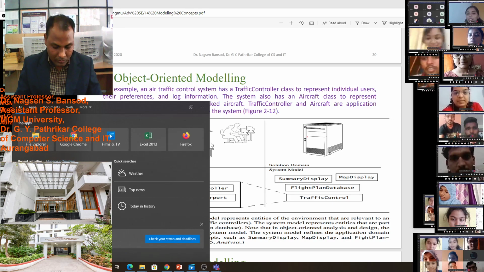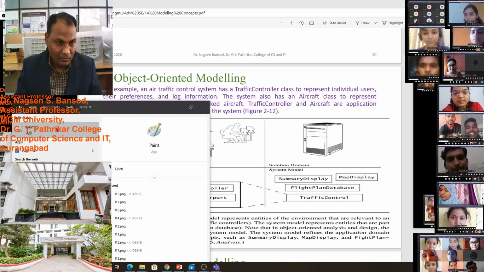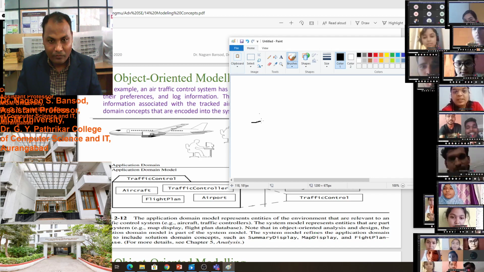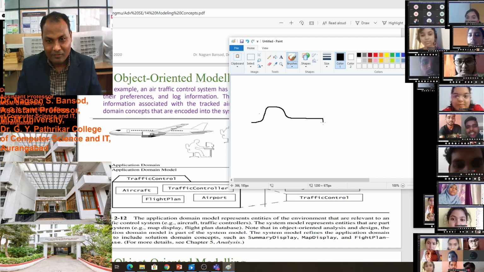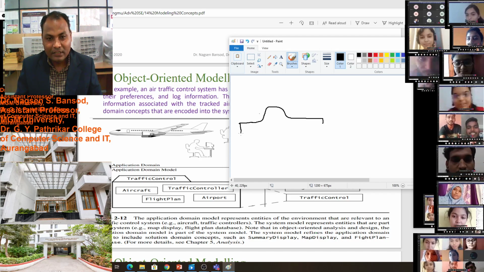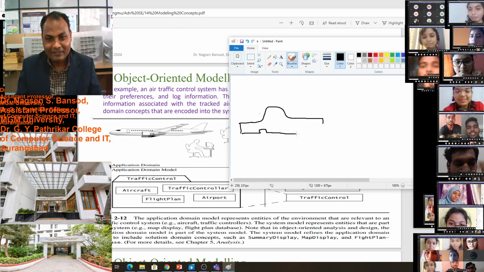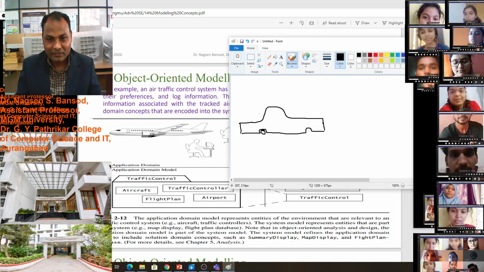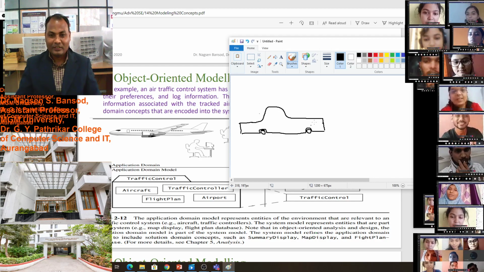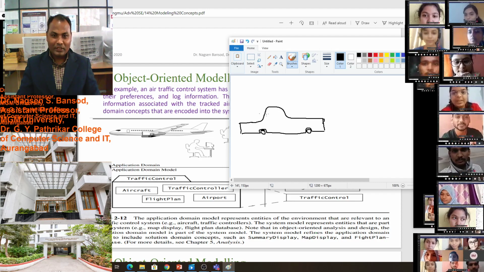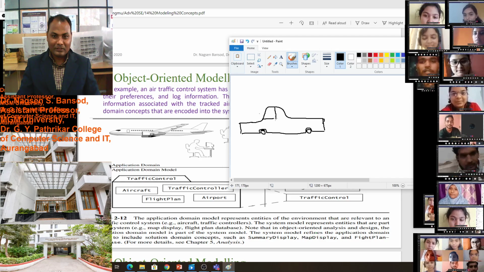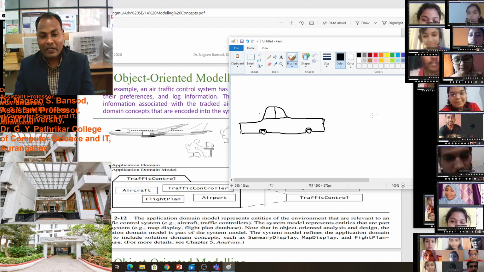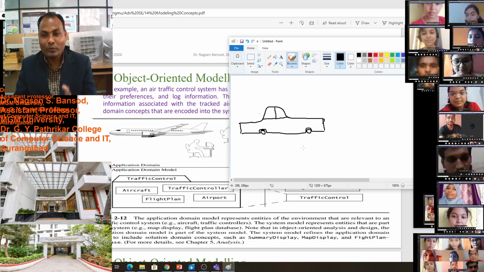Now suppose, what is this? Car, sir. Yes, this is the car, meaning this is a falsified or prototype car.